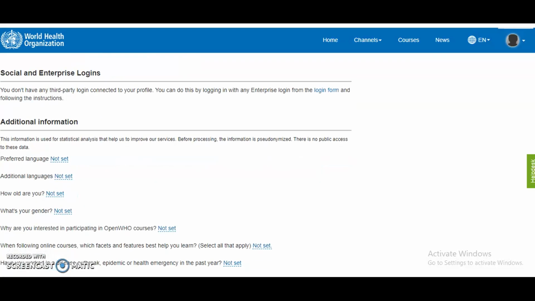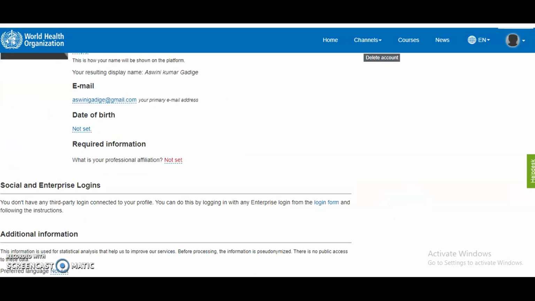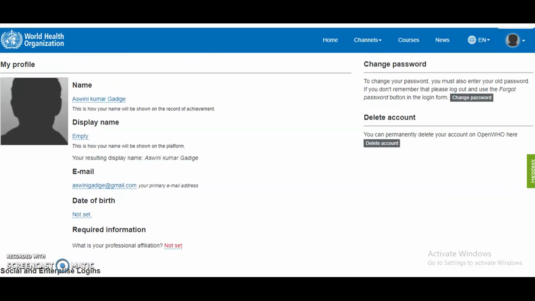Preferred language, additional language, how old are you, what's your gender, why you are interested in participating in OpenWHO courses, and which features best help you learn when following the online courses. From which country you are, all these things will be asked, and you have to enter all these details.